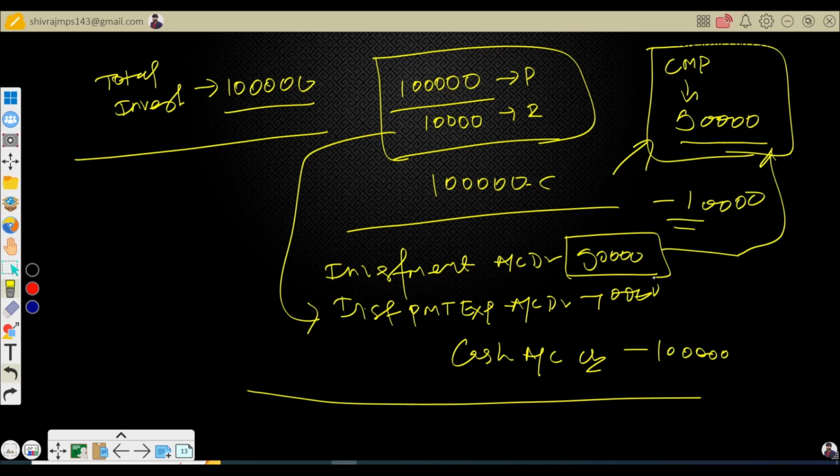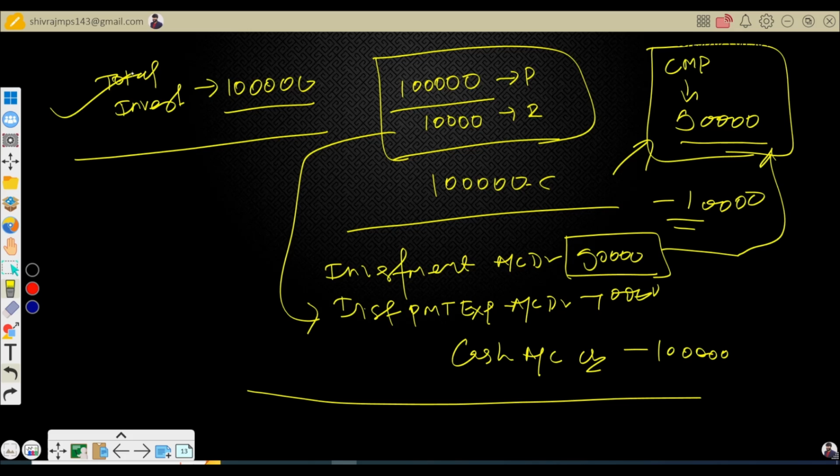Now the question would be, sir, what if I wanted to record it like this only? You can record it. Initially, at the time of launching the fund or creating the fund, you can submit your proposal to the regulators. The regulator will approve it or the auditor will approve it, and accordingly you can do it. So it's not that you should follow only this method or that method. You can follow that method as well.